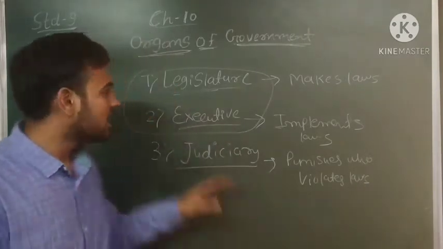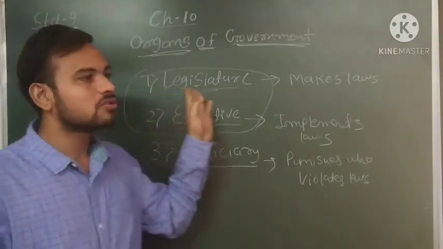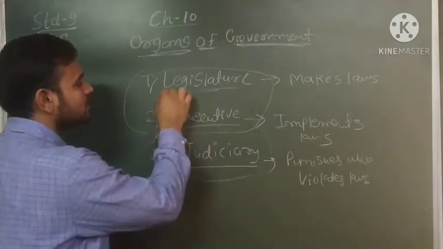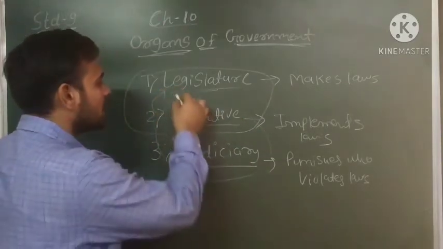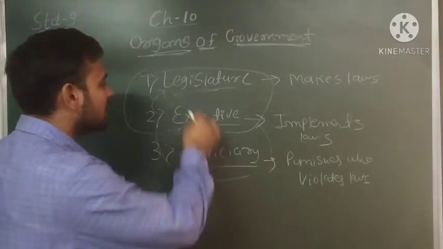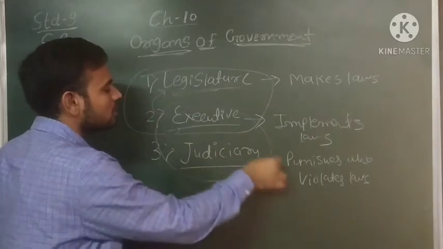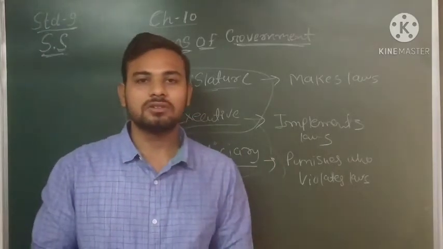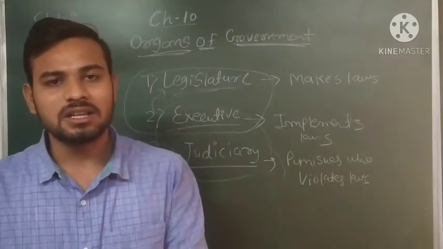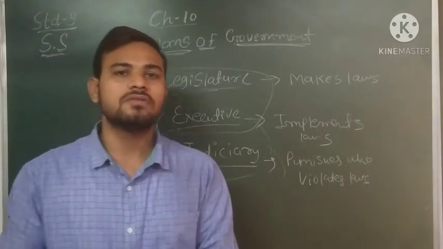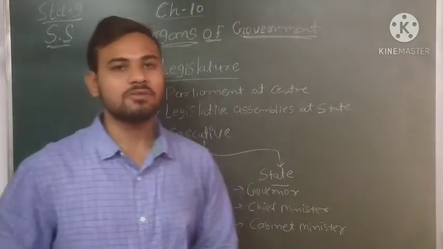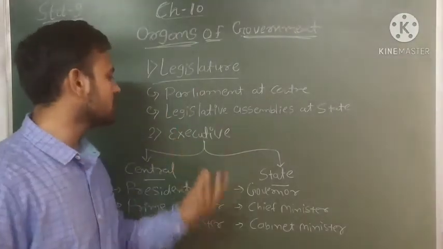Like, legislature cannot make the laws whatever they want. That's why executive and judiciary hold control on the legislature. In the same way, legislature and judiciary hold control on the executive. And in the same way, legislature and executive hold control on the judiciary. Right? So this type of controls and rules and regulations are clearly stated in the Constitution of India. So these are the basic functions. Okay. So let's discuss in detail the legislature and executive.